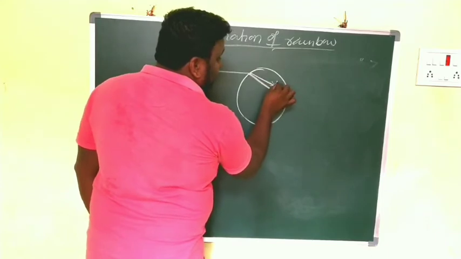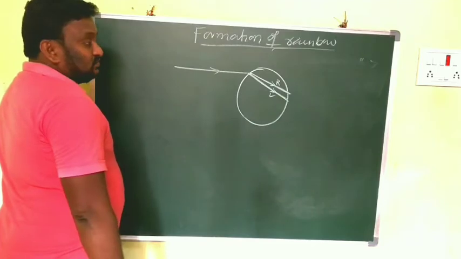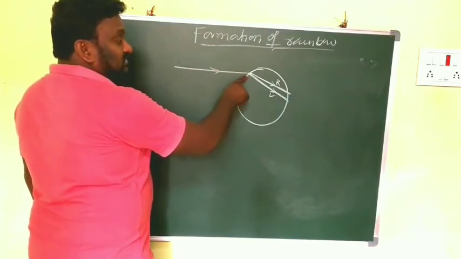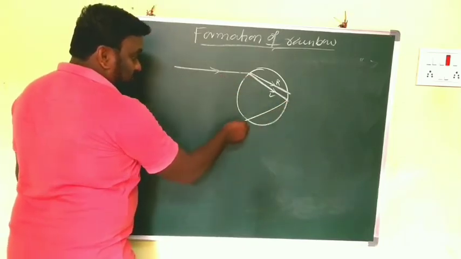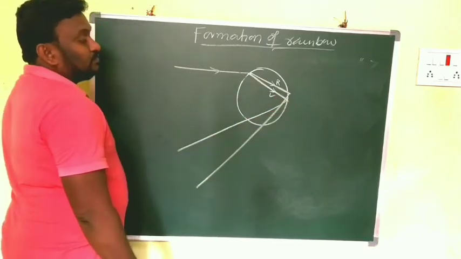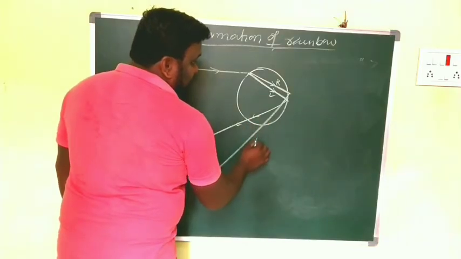This is the red color and this is the violet color. The light is falling on the spherical raindrop. What you observe is that it is refracted. During the refraction, here again this is violet and this is red.